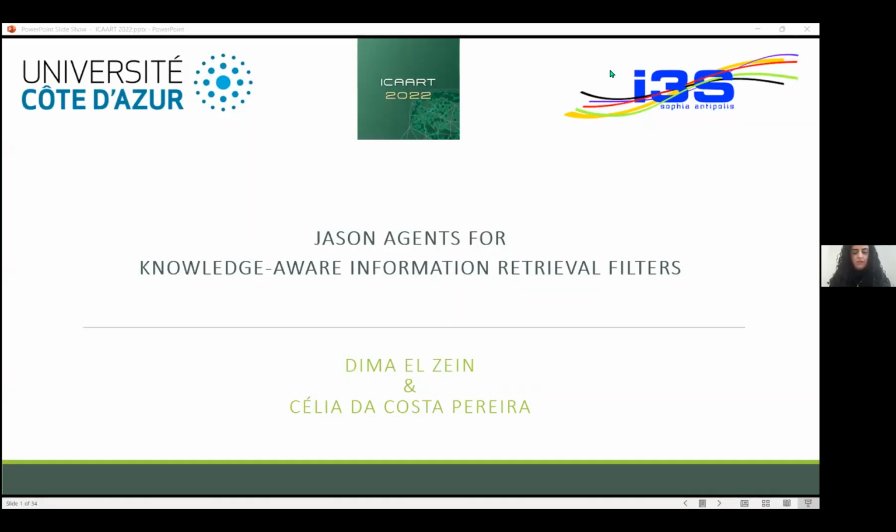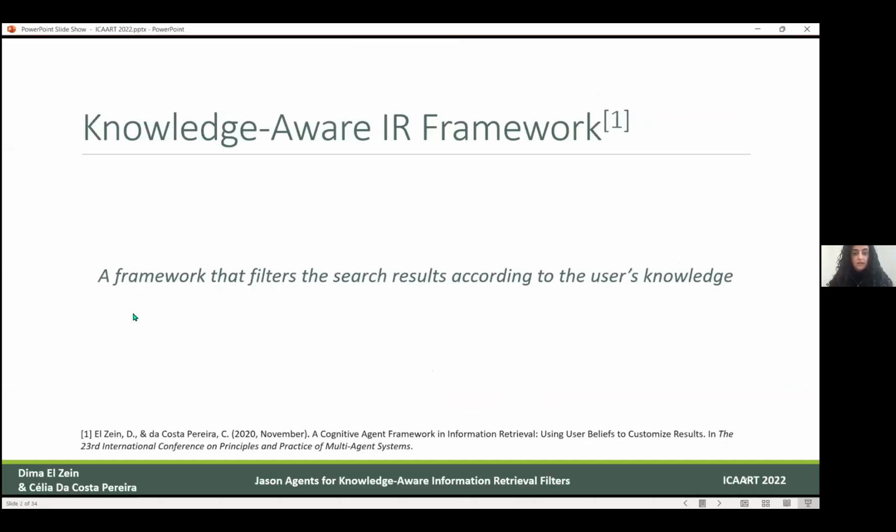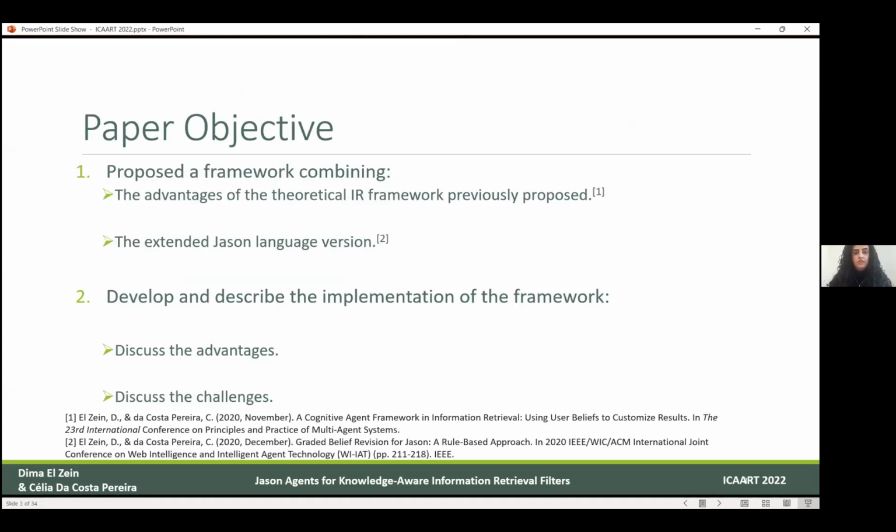Briefly, it's a filter that takes into consideration the user's knowledge, and accordingly, it starts personalizing the search results. This framework has been theoretically proposed in another work 1 year ago, and the objective of this paper today is to investigate the possibility to develop such a framework in the real world.